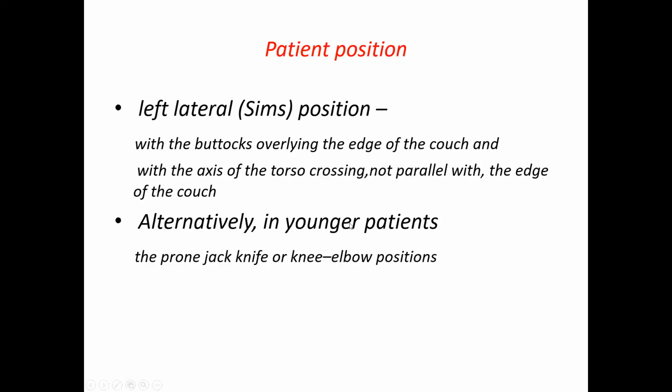In certain countries, people adopt the prone jackknife position or knee elbow position, but this is very cumbersome to the patient and even more so to women. So we do not adopt this position. We are happy with the Sims position only.